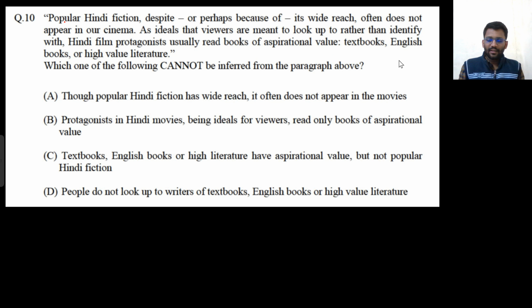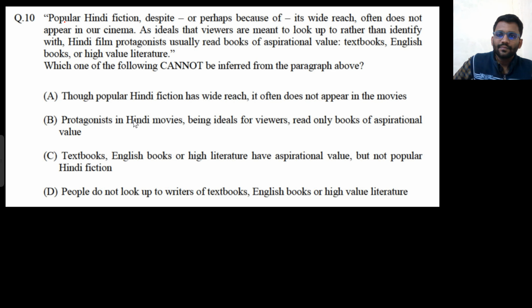That means Hindi fiction will be a book, right? So people have read the book already because there is high reach. So people have read the book already, so they will not be interested in the cinema of that fiction. That can be one of the possibilities, or people haven't read the book at all. Even the writers haven't read that book at all. So no one has read that book, and that's why the fiction is not reaching the cinema. I hope you have got the point.